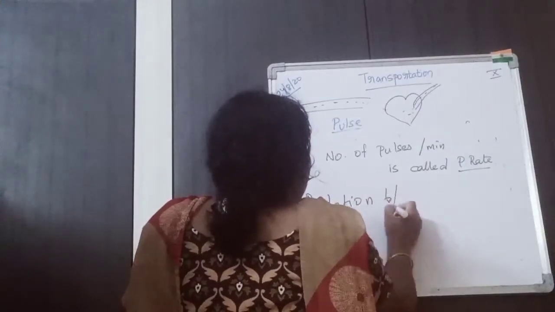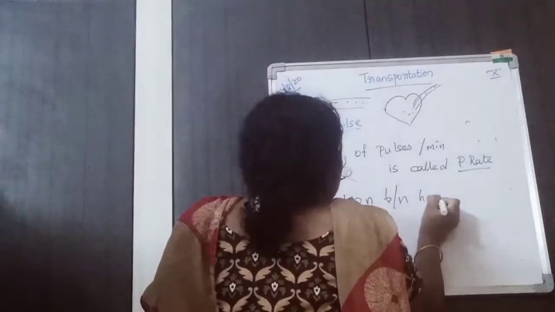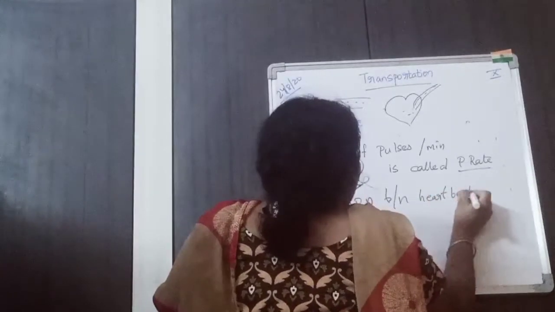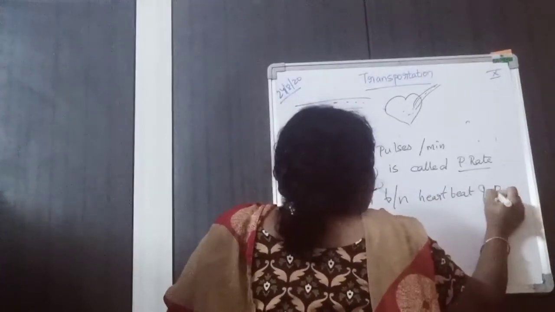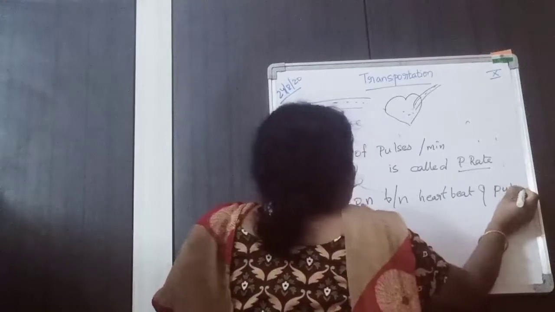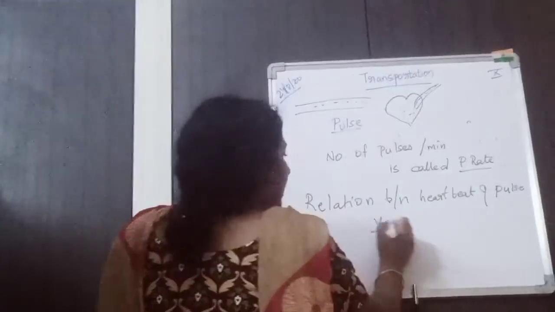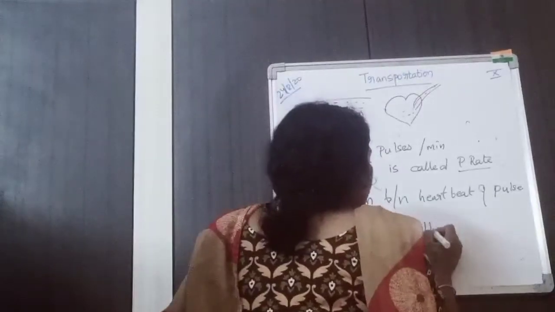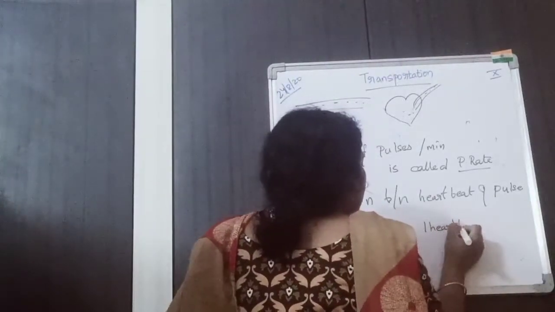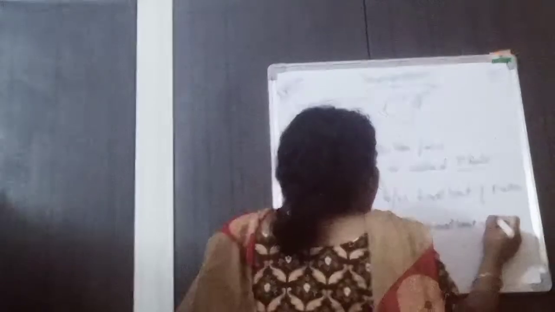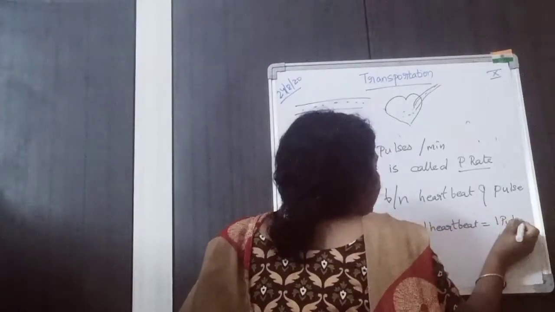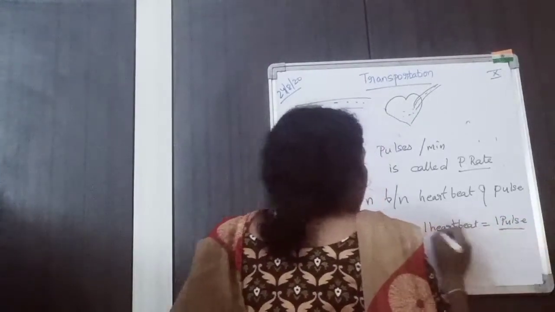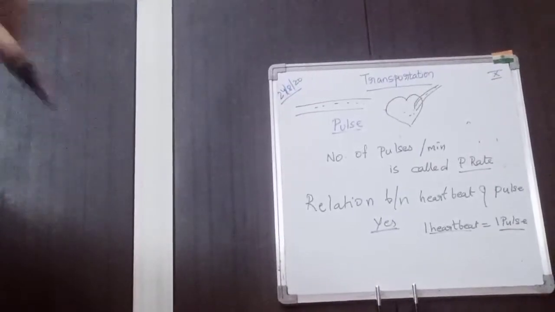Yes, there is a relation. One heartbeat is equal to one pulse.